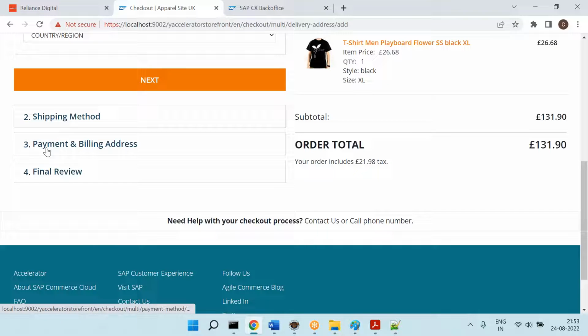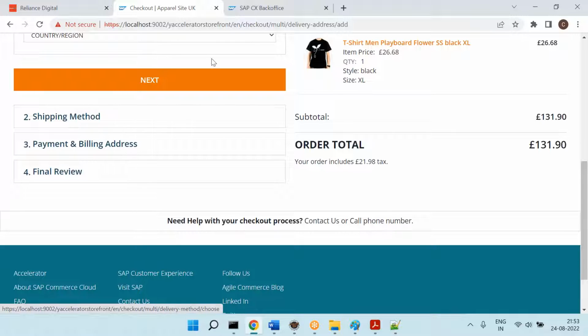You can see here is the payment and billing address. Let's say your customer is asking, I want payment as one step and billing address as another step. That means you need to split this step into 2 parts: one is the payment step and another one is the billing address step. That kind of adding a new step is possible. That's not a complex customization, that's a medium customization, and we do it generally in real time. It's not a very new thing.